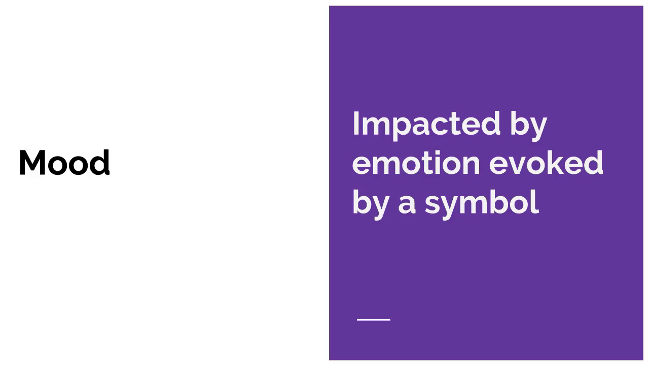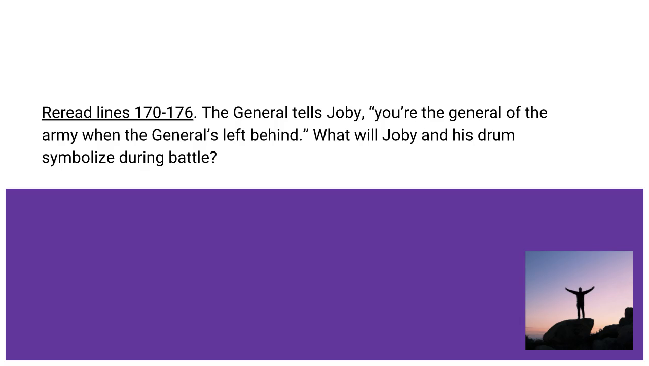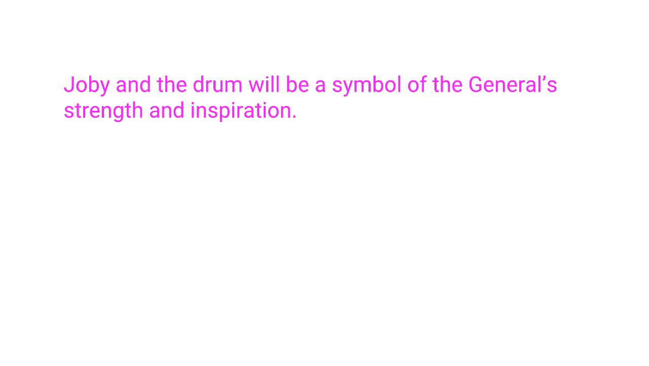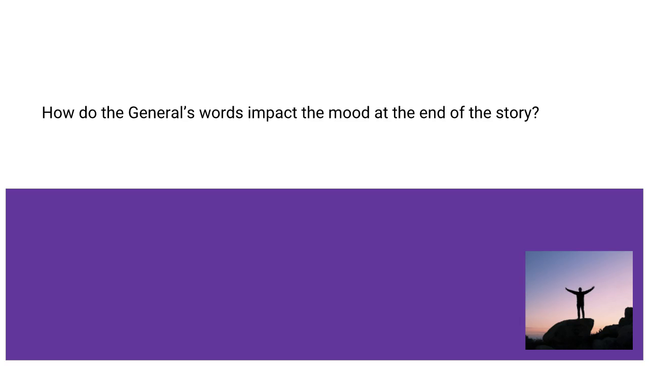The emotions that a symbol evokes in the reader affect the reader's sense of the story's mood. Reread lines 170 through 176. The general tells Joby, "You're the general of the army when the general's left behind." What will Joby and his drum symbolize during the battle? Pause while you think. Joby and the drum will be a symbol of the general's strength and inspiration. How do the general's words impact the mood at the end of the story? The mood is hopeful and heroic.